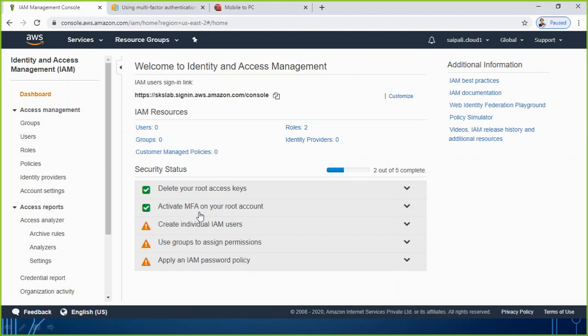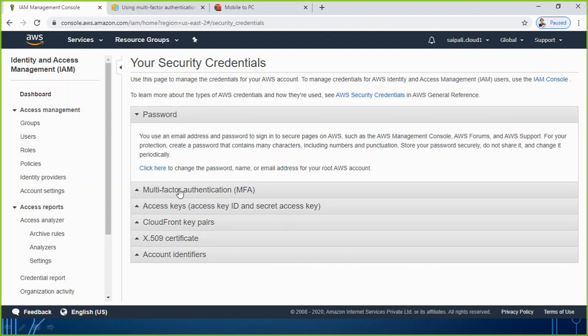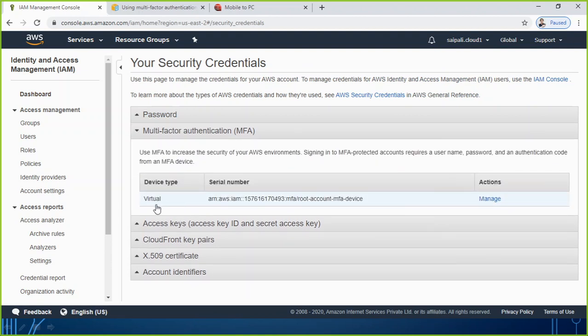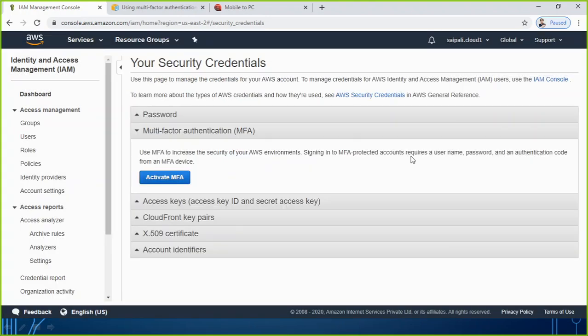Let me also tell you how you can remove it. Removing will be very easy. You can expand, click on manage MFA, go there, and when it looks like this, that means it is already activated. Go to the manage button and you have resync and remove. This option is not available for U2F security key, and we are not going to use it also. Right now we are just using a different method. So let me go with the option of remove. Click on remove, and by doing this, I have removed the MFA again.